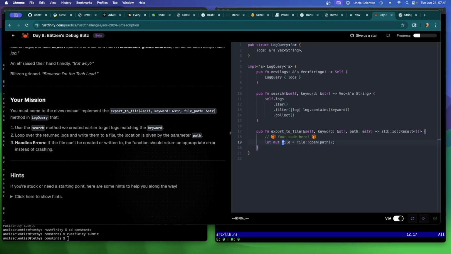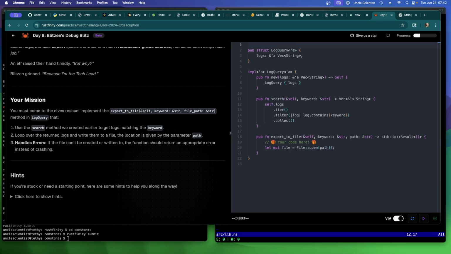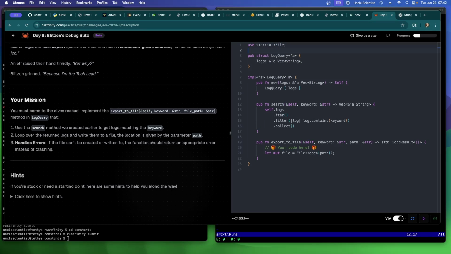I wish I could hit Shift K here to see if that worked. Oh yeah, and I have to use, we were able to see before, what's it, use standard IO file? And we also need the write trait. Right? Let me get Rust to tell me what that is.